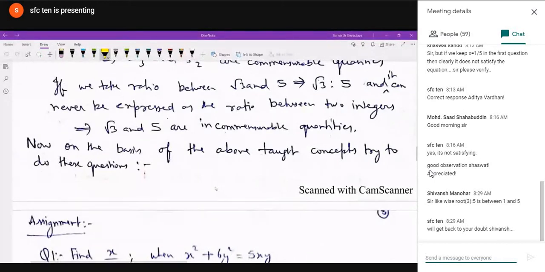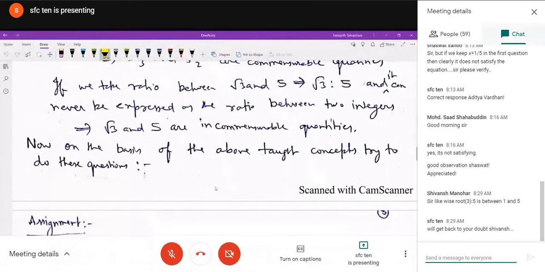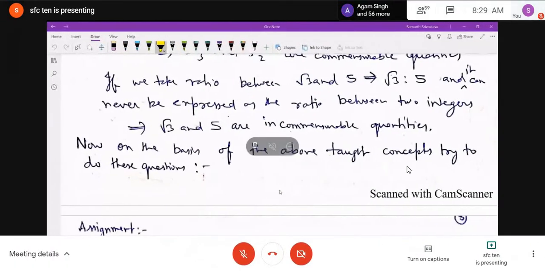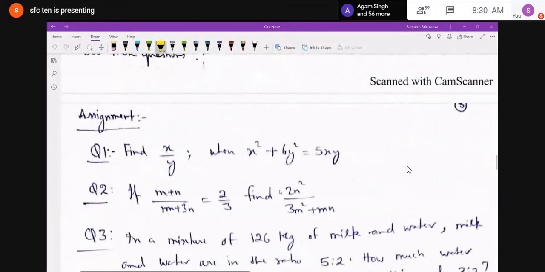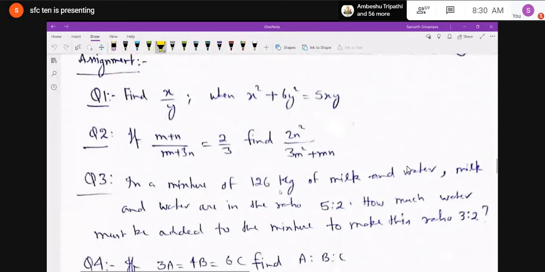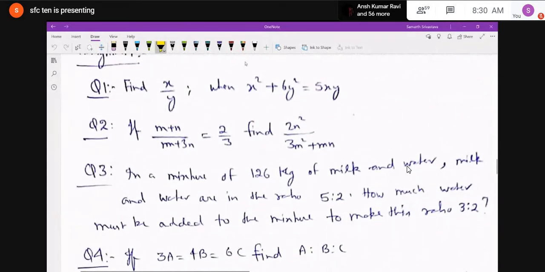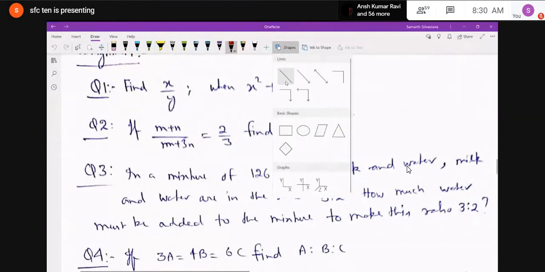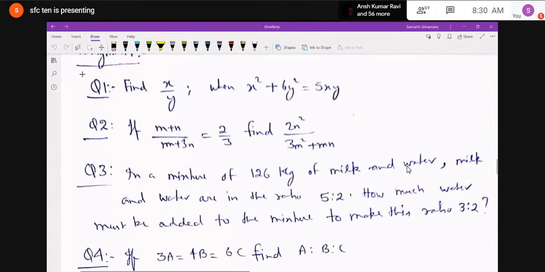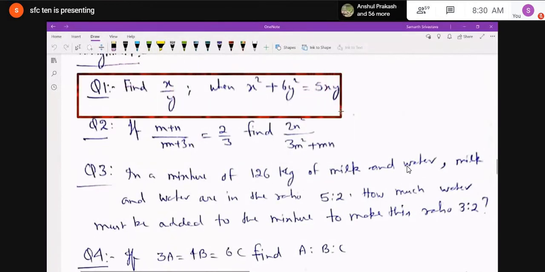is find x upon y. This is simply based on the concept which I taught you. Find x upon y, when x square plus 6y square is equal to 5xy. Question number 2, if (m + n) upon (m + 3n) is equal to 2 by 3, find 2n square upon 3m square plus mn.